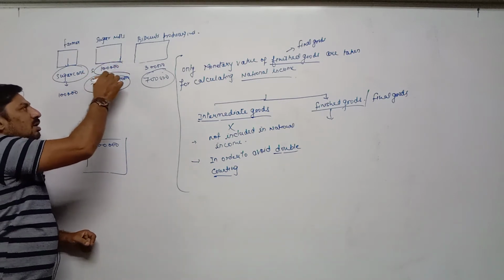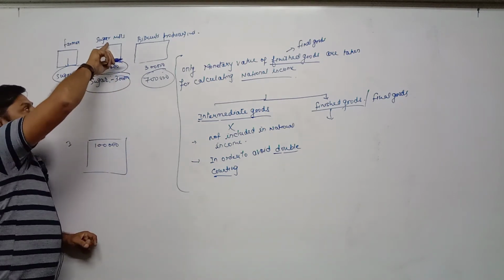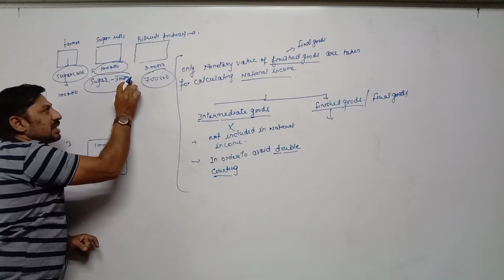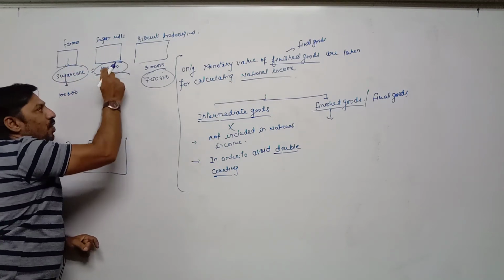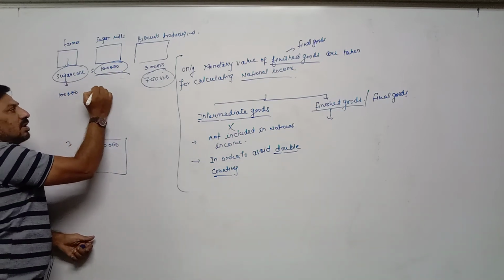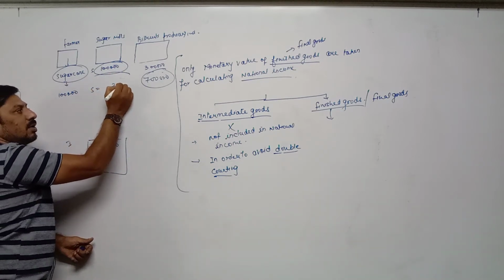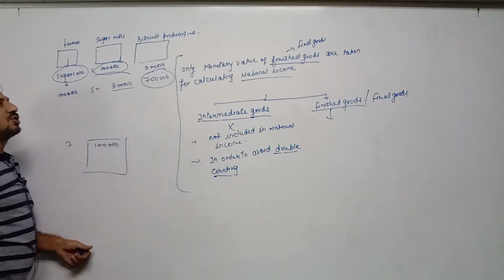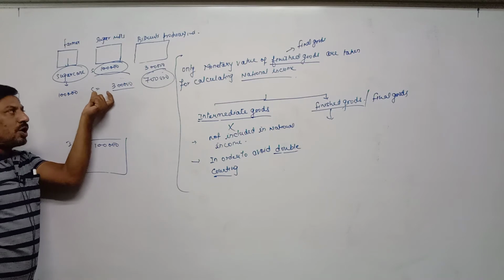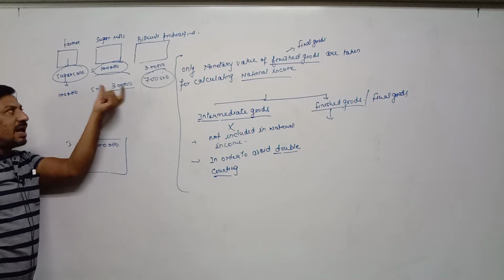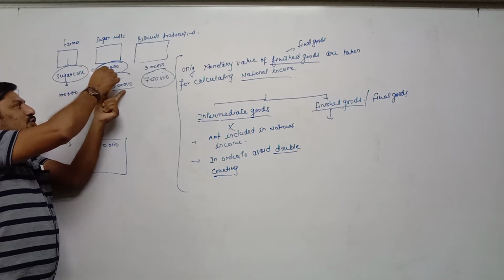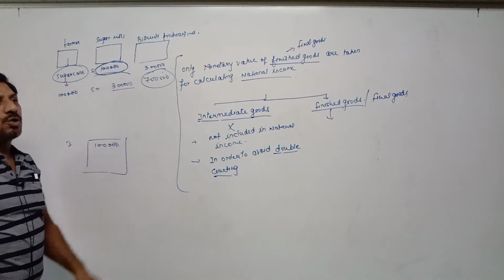This is called this 1 lakh rupees, and the sugar mill has produced sugar of 3 lakh. In this 3 lakh, 1 lakh rupees is also included, because here we have given total income, total sugar produced by the sugar mill, 3 lakh rupees. They had produced sugar of 3 lakh rupees. It means in 3 lakh, 1 lakh is also included. This 1 lakh rupees of sugar cane is called intermediate goods.